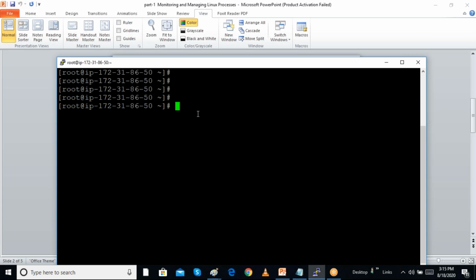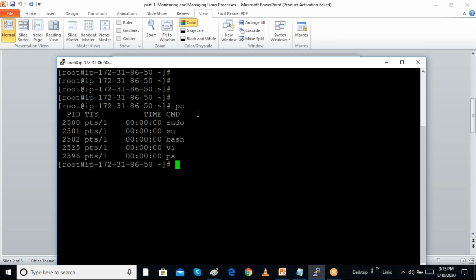We can see processes by using the ps command. For example, we are executing one vi program. vi is a program. We can see where this program is stored. In the /usr/bin directory, the vi program is there.